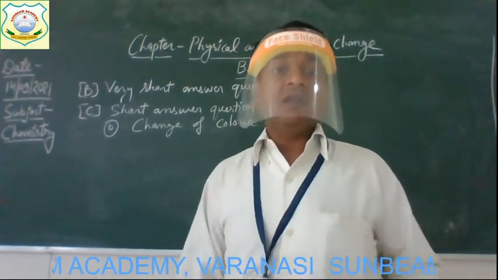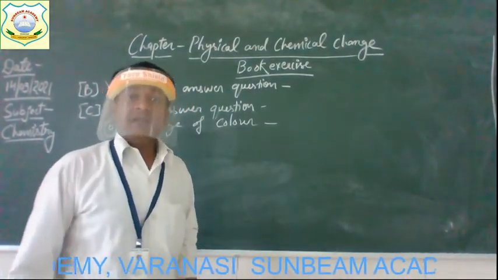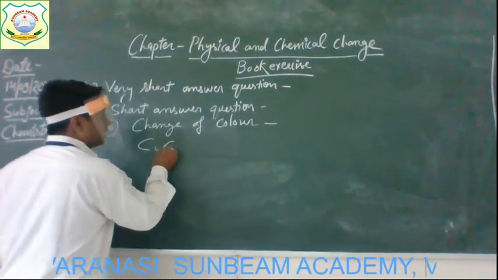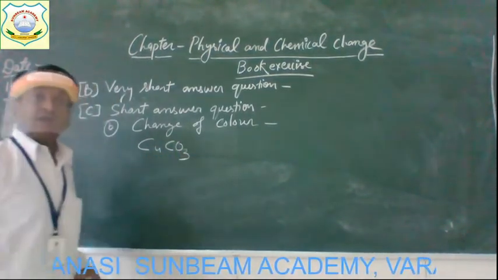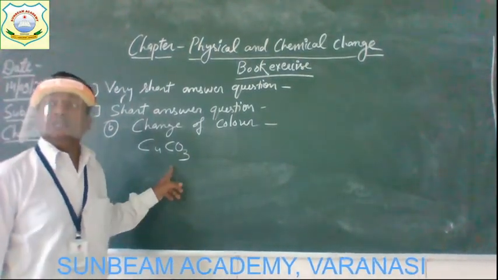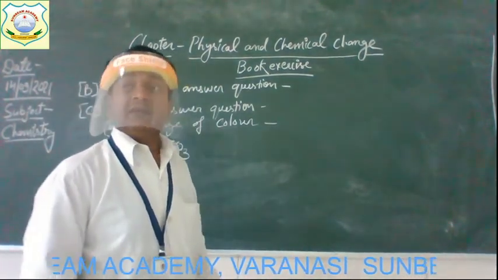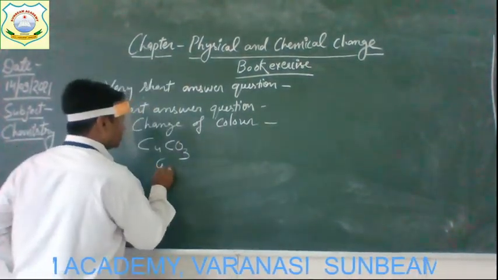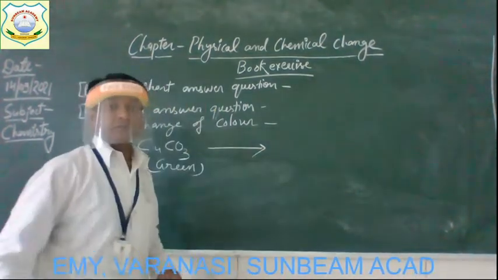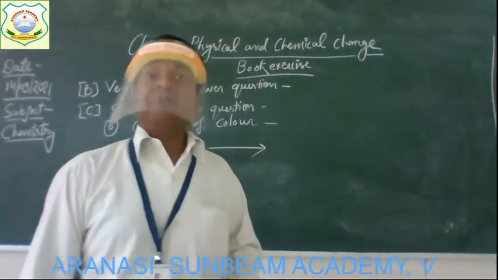The example of this property is when copper carbonate, the formula is CuCO3, copper carbonate, which is green in color, gets changed during heating.